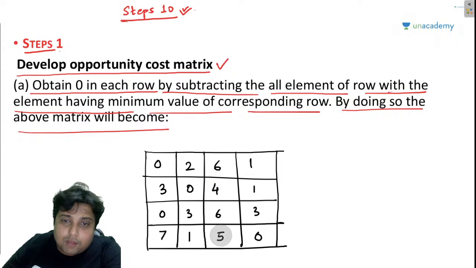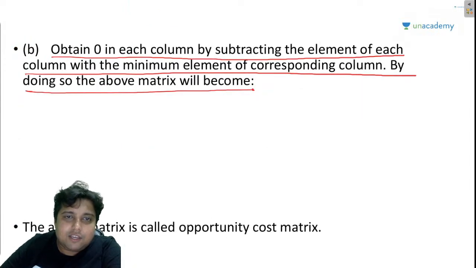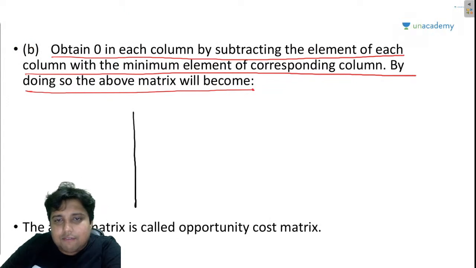So what I am going to do is simply take the smallest element of this column, that is 4, and subtract this element from all the elements of this matrix. Okay? So this will become, let me just write down the matrix here, so that when you get the notes, you will have a step-by-step solution, right?